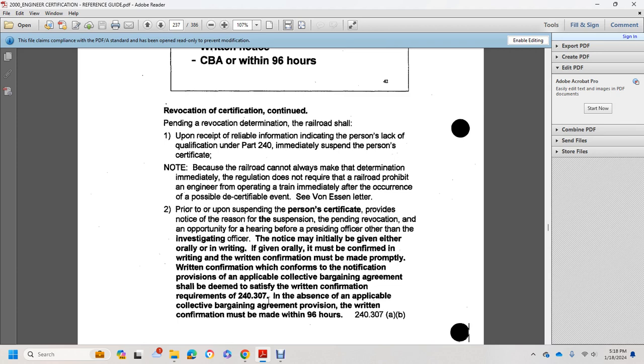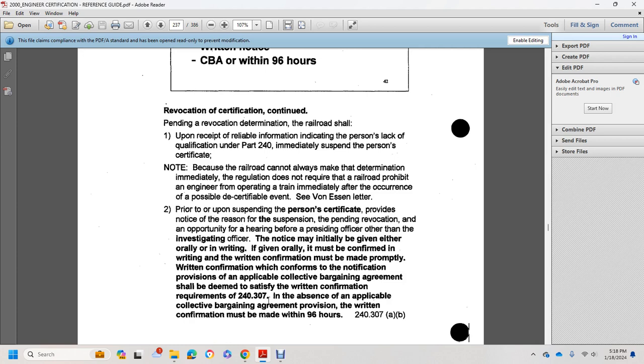So, upon suspending a person's certificate, the railroad provides notice of the reason for the suspension, the pending revocation, and the opportunity for a hearing before a hearing officer other than the investigating officer. The notice is initially given either orally or in writing. Even if given orally, it will be confirmed in writing.